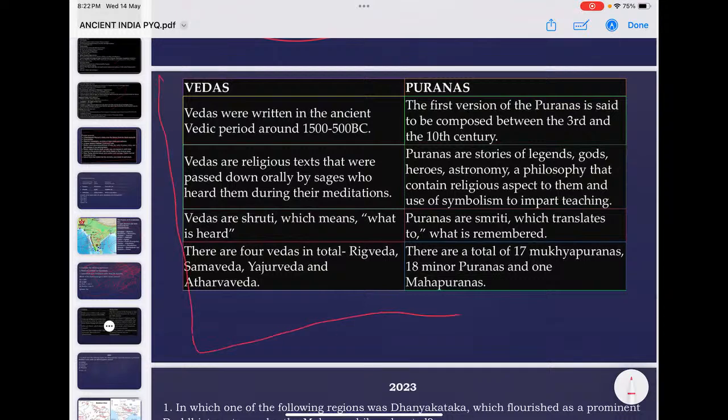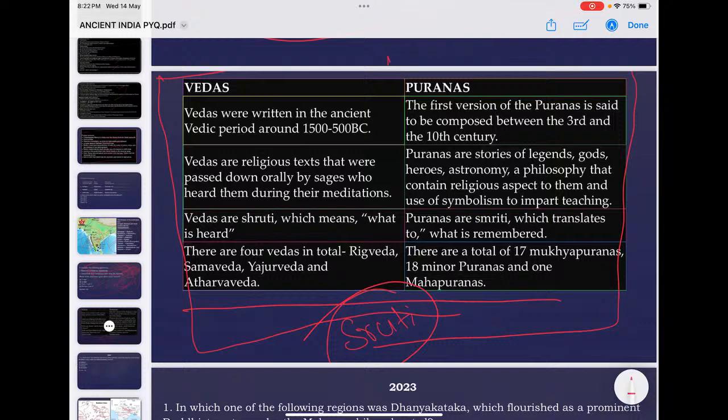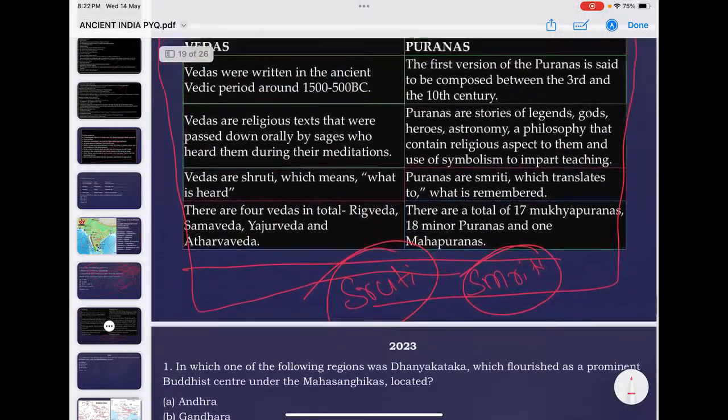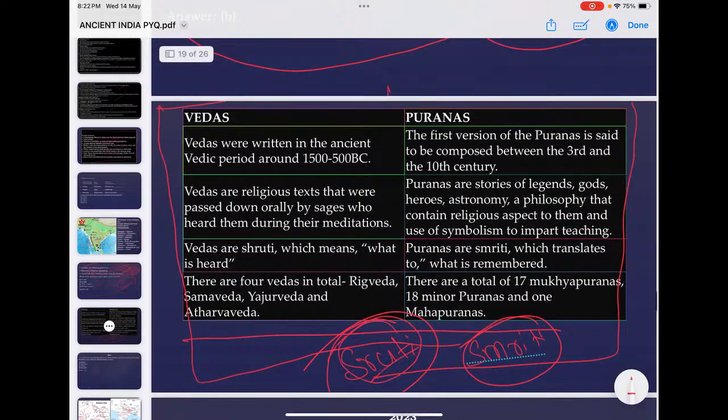When you deal with Vedic literature, you must have a proper understanding of the differences between various classifications, especially Shruti. Vedic literature can be broadly classified as Shruti and Smriti. Shruti is godly revelation. Smriti is what is being remembered.